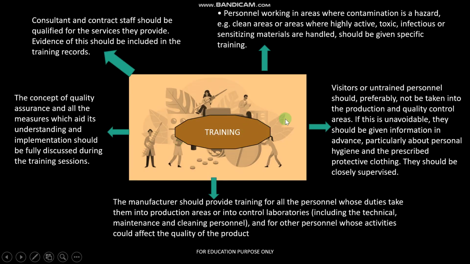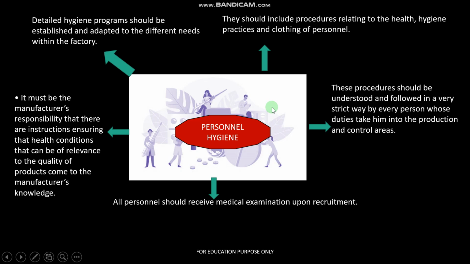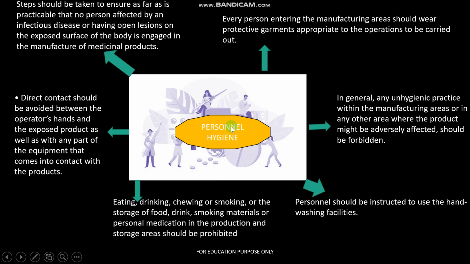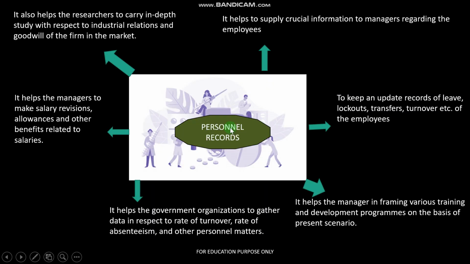This is a very important component of any pharmaceutical house, that newly recruited people should be trained properly. Personal hygiene should be maintained to avoid any type of contamination in pharmaceutical products. Proper record keeping is also a very important criterion for any pharmaceutical house to strengthen its internal organization system. So I hope this is clear to you.